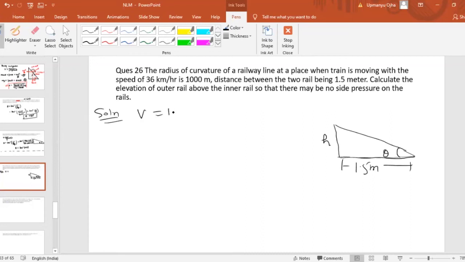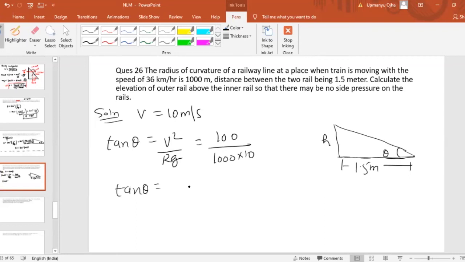Therefore, the velocity will be equal to 10 meter per second. Now, how much is the elevation? The elevation will be related to tan theta, which must be equal to v square by rg. Now, v square is 10 square, which is 100, by radius 1000 into g, which is 10. So tan theta is equal to how much?